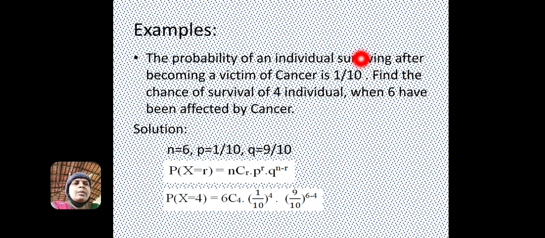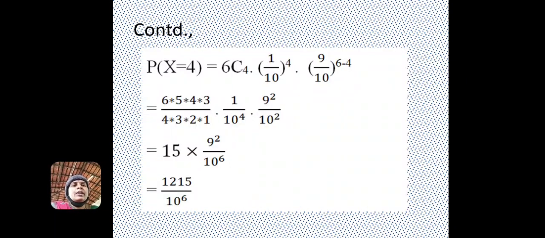So, this is the probability of success, 1 by 10, and the probability of failure is 1 minus 1 by 10, that is 9 by 10. This is the formula for binomial distribution: nCr into p power r, q power n minus r. Here r is 4. Find the chance of survival of 4 individuals out of 6, so n is 6. So, P of x equals 4 is 6C4 into 1 by 10 to the power of 4 into 9 by 10 to the power of 6 minus 4.